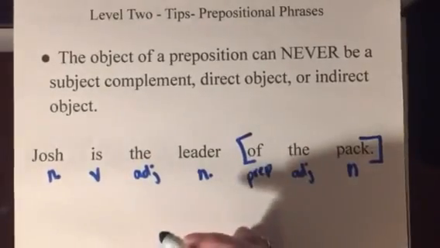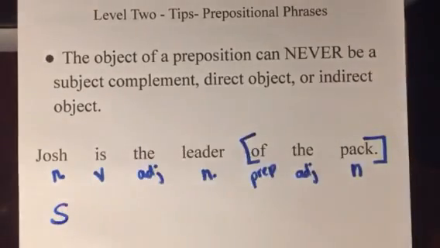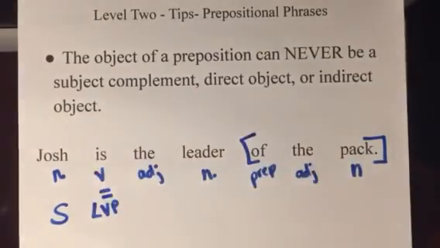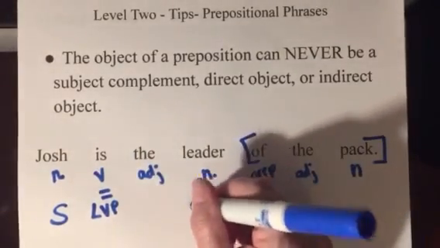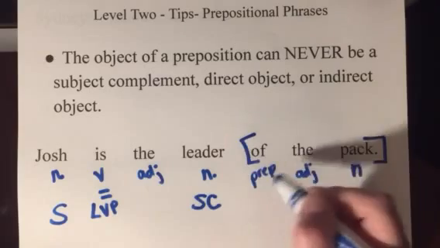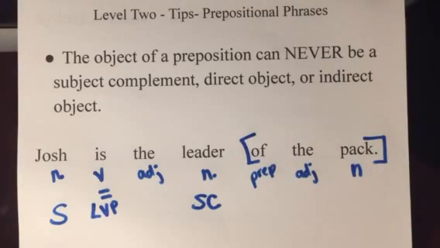So the subject for level 2, Josh, that's who we're talking about. What are we saying about Josh? We're saying he is the leader. So it's linking verb LVP. It's like an equal sign. So leader, subject complement. Now, you wouldn't normally think, oh, Josh is the pack, but sometimes when you're analyzing sentences, you may bounce forward and accidentally call something a subject complement, but if it's inside those brackets in the prepositional phrase, you'll know not to do that.